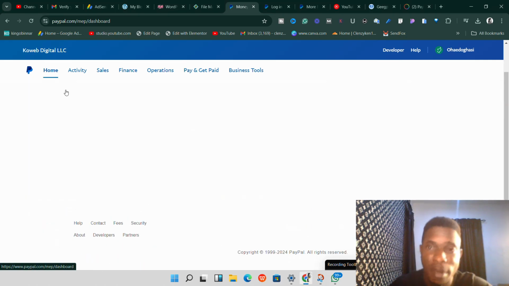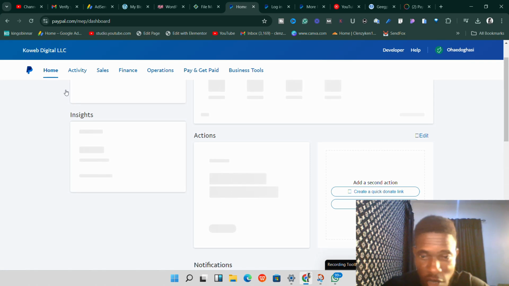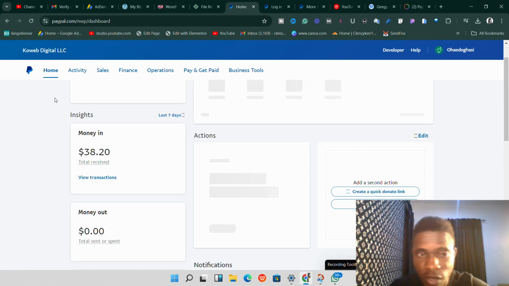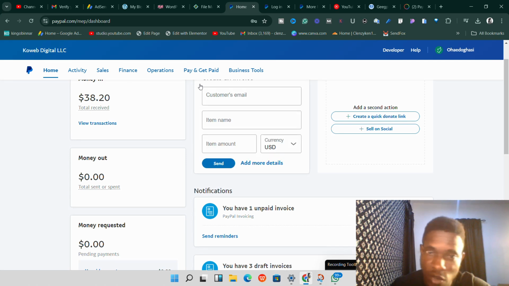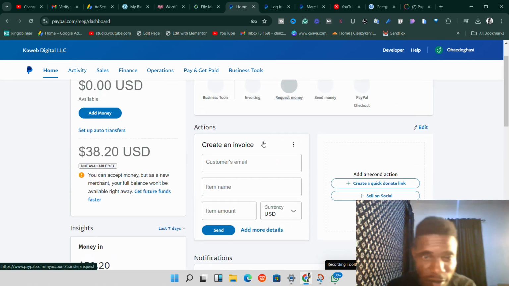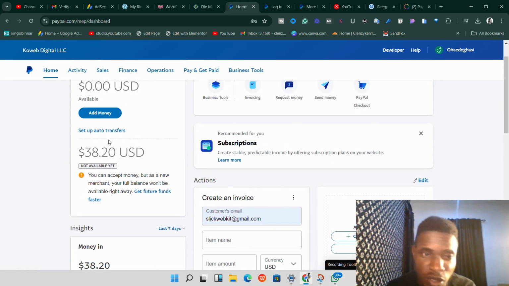Now that we have a PayPal account functioning and we also have a Geekpay account functioning, we need to be able to link one to one. So we're going to link Geekpay to PayPal. I've shown you exactly how to link that. Once you have them linked up, if this money comes to this available balance, then I can now withdraw this money to my Geekpay.